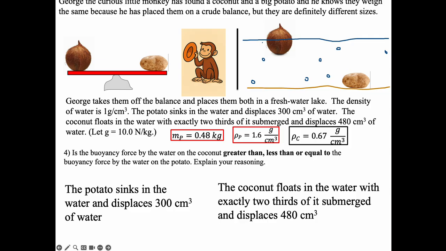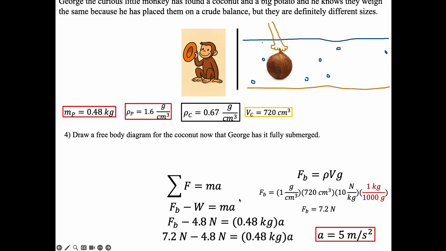Be careful. All right. Oh, shoot, I didn't disappear my things here. So the first question says, draw a free body diagram, right? So George, Curious George, takes his coconut and pushes it under the water. Okay, so we're forgetting about the potato. He's holding it under the water and it says, draw a free body diagram for it totally submerged, right?